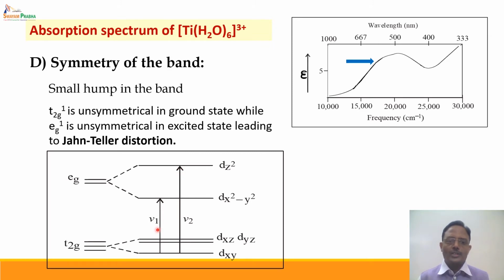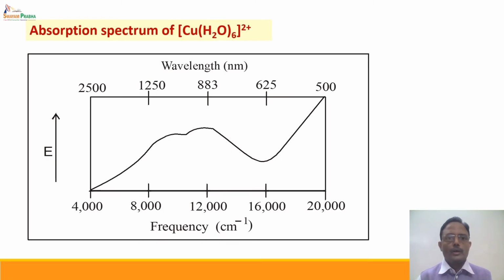So there are two possible transitions, and since there are two possible transitions, two different wavelengths are absorbed. As a result, this band is actually an overlapping of two different bands. Hence what we are observing is not a single band but two bands overlapping on each other, leading to the formation of an unsymmetrical type of band, what we observe over here.